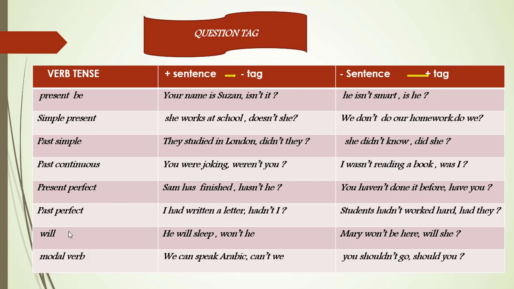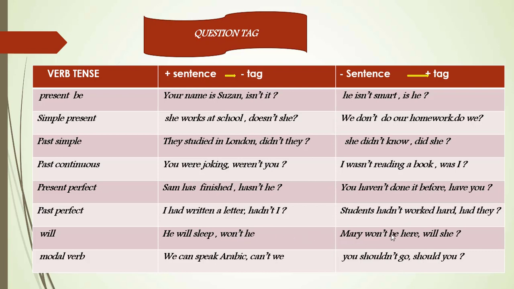The next example is simple future. Here we use will. The sentence we have here is: He will sleep, won't he? So will sleep is positive. The question tag is won't he. Here won't means will not; you can change won't to will not. Won't is a short form of will not. So he will sleep is positive, and the question tag is negative: won't he?